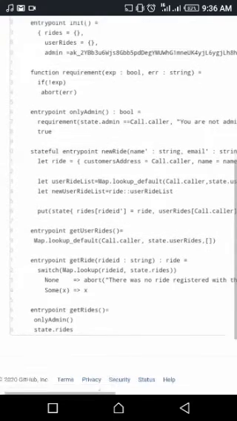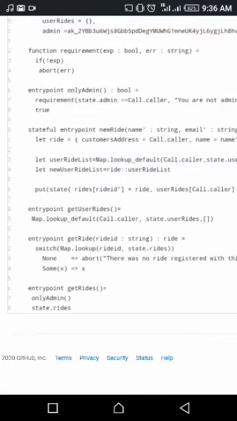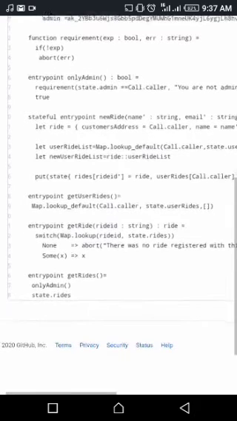And the entry point get_users_ride uses Map.lookup_default Call.caller state.users_ride. The Map.lookup_default enables us to check our map in our state, that is, if the person with a particular key or address exists, and allows us to return a default value if it doesn't exist.